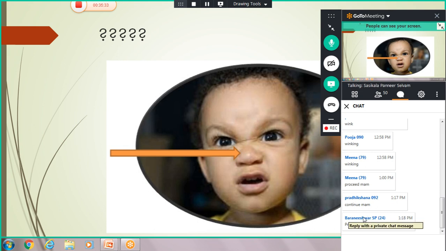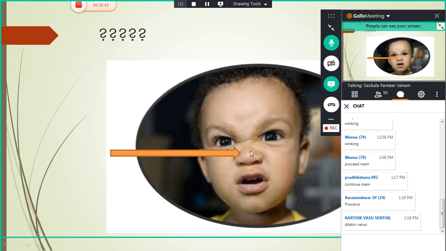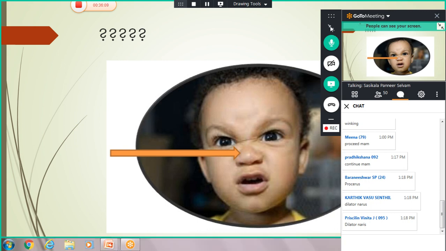So Bharani, one of you has answered it as procerus. Actually, other than procerus, the main muscle which produces this action is compressor nasi. No, actually this is dilator naris. So this is a sign of anger. That is done by the dilator naris, levator labii superioris and the nasalis. And even the depressor septi somewhat helps in this action. Okay, so now I will continue.